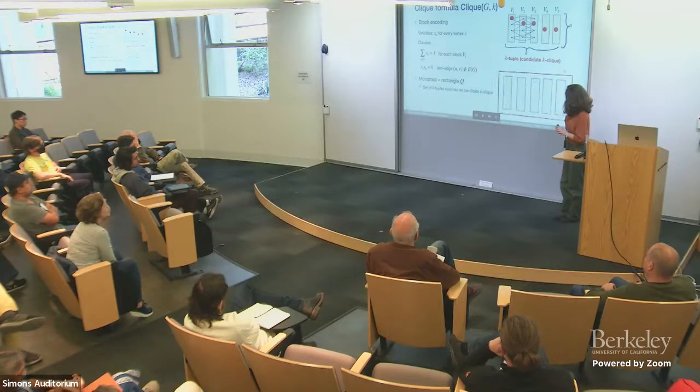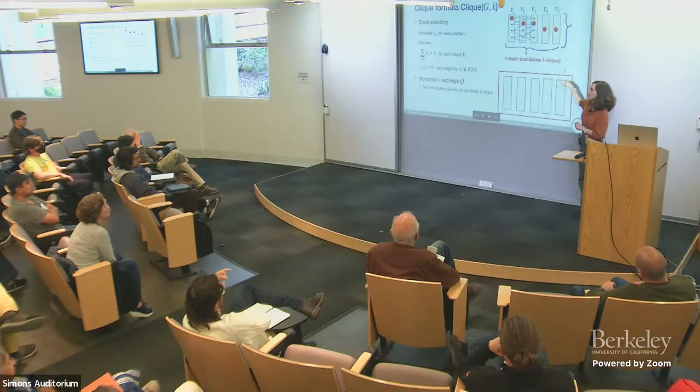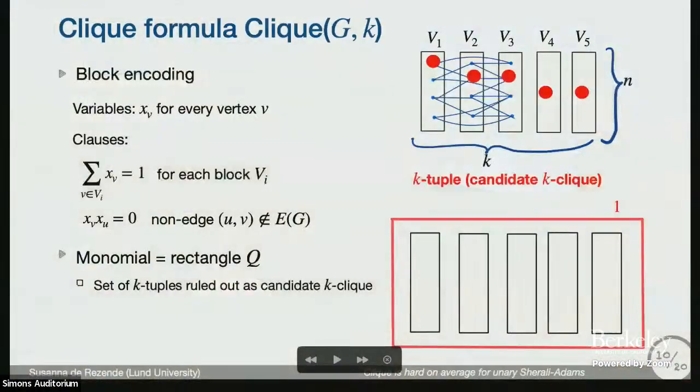Okay, and then just one last example. If I consider the monomial 1, then I simply have all tuples, because all tuples set this to 1. So that's a complete space. And I can view these rectangles. They're just a k-dimensional hypercube, or like a Cartesian product of some subsets of each block.